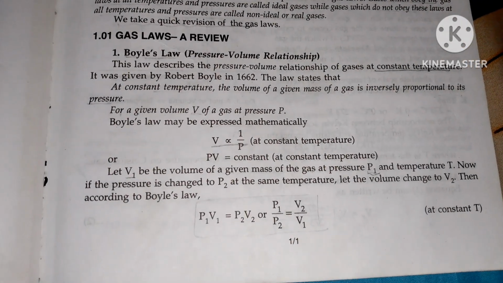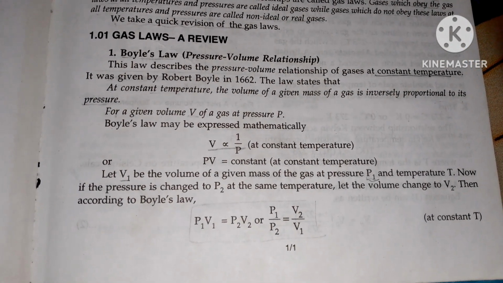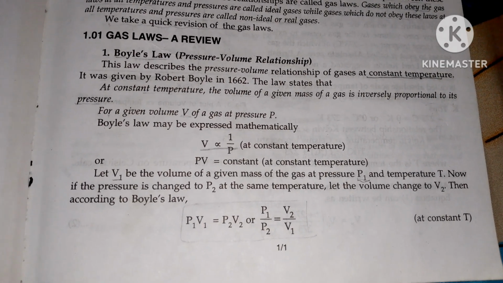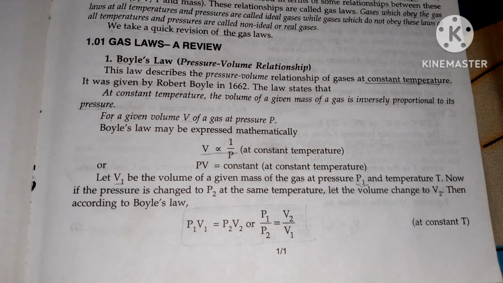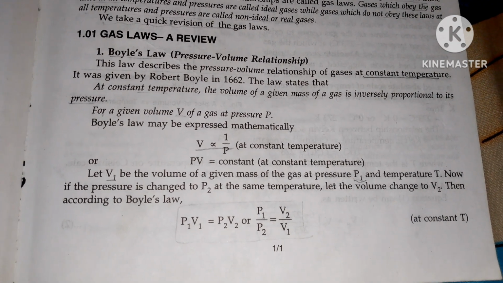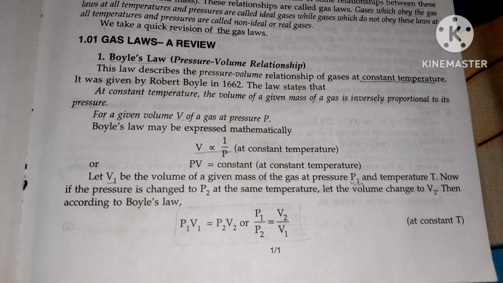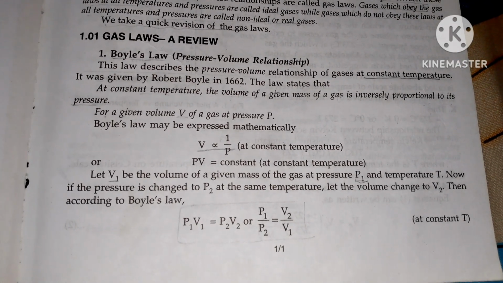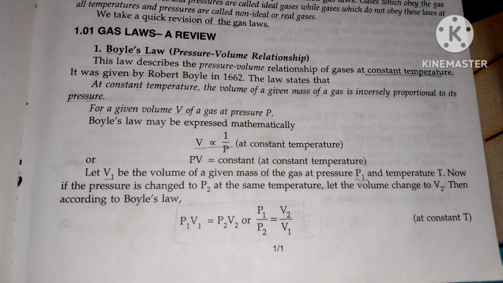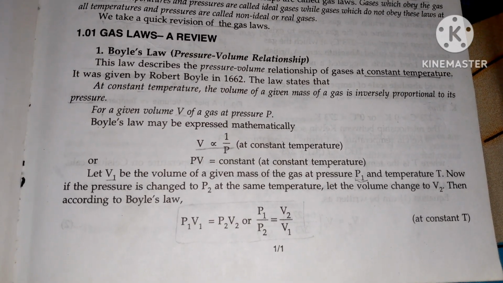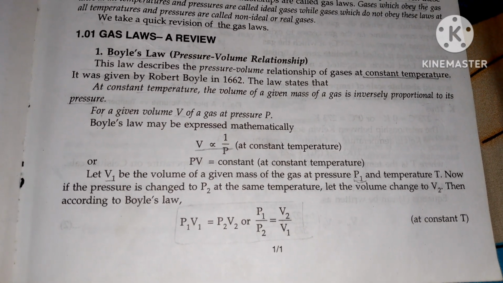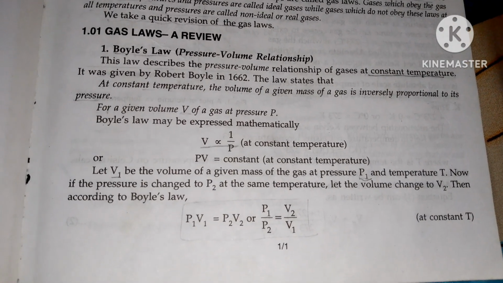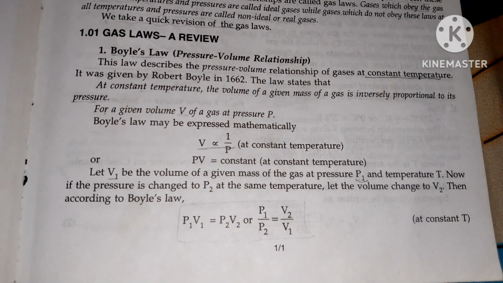Now, gas laws. First is Boyle's law, the pressure-volume relationship. This law describes the pressure-volume relationship of gases at constant temperature. It was given by Robert Boyle in 1662. This law states that at constant temperature, the volume of a given mass of a gas is inversely proportional to its pressure. For a given volume V of a gas at pressure P, Boyle's law may be expressed mathematically: V is inversely proportional to P at constant temperature, or PV is equal to a constant at constant temperature.